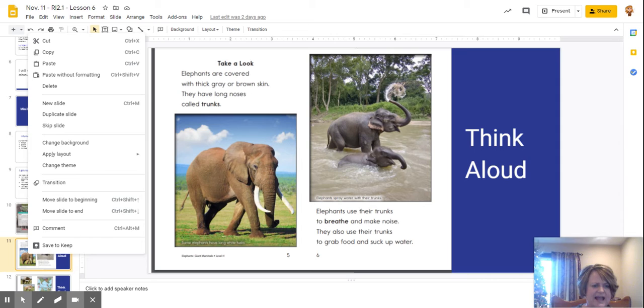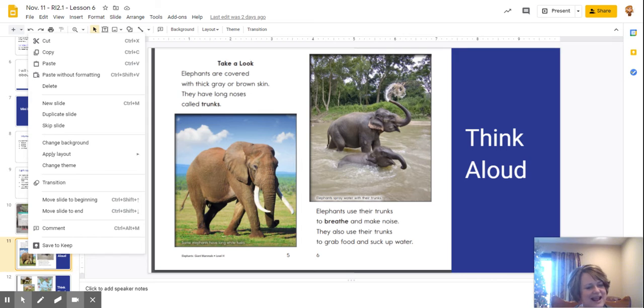Now, already I have a question. I don't know if you're thinking the same question I am, but I wonder if they're breathing through their nose, how do they suck up water? Because when I get water up my nose, it burns. It hurts, especially like in the shower. If I breathe in and I get water up my nose, it hurts. If you've ever been swimming and you've accidentally sucked in a little bit of water, it might make you choke and cough. So I'm wondering, how in the world can an elephant suck up water and breathe out of its trunk?